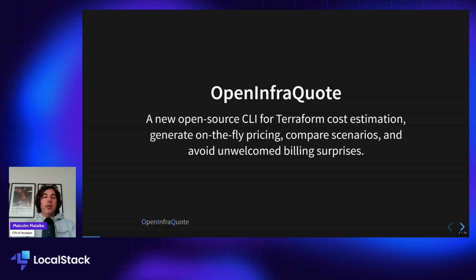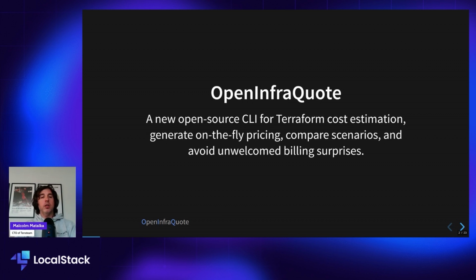Previously, we've depended on other tools, but we've decided that this is an important enough tool that we should build our own. And also, it's something we think should be free. So we want to give the tool we made away for free. That's why it's open source. It's under an MPL license. OpenInfraQuote is really focused on just pricing. Being an open source tool, we wanted to make it something we felt comfortable we could manage in the long term. So we've really narrowed the scope of what it does to just a pricing problem.